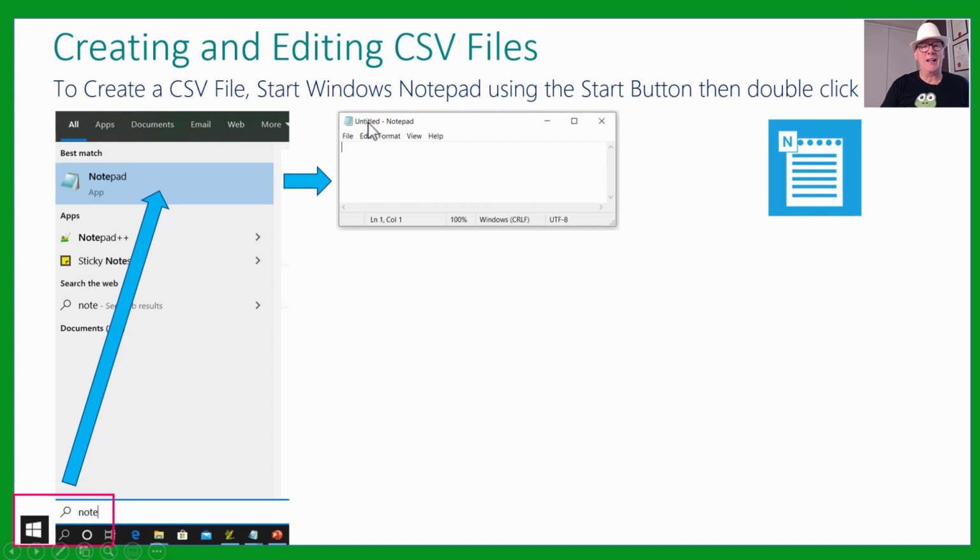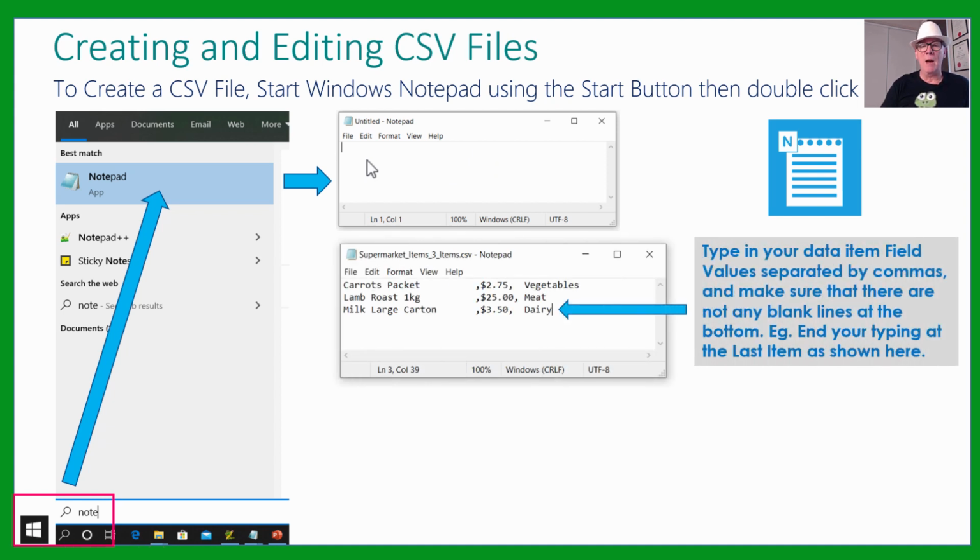All right, Notepad will be like this with a blank screen and an area here. We've just shrunk it down smaller to fit on the slide, but an area here where you can type things in, just like typing into Microsoft Word or a word processor or any text editor. And what you can do is type all of your items in and just press enter at the end of each line. But remember, on that last line, just make sure your cursor where you finish typing is just at the end of that item, and you don't press enter and make any more blank lines in the file.